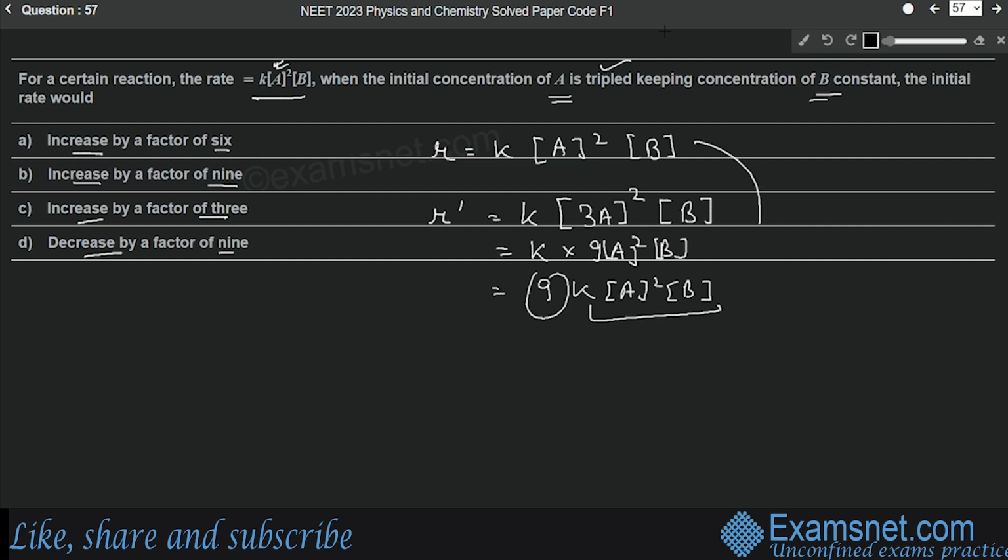Other things are same, only it has become 9 times. That means the initial rate would be increased by a factor of 9. So the correct option will be option number B.